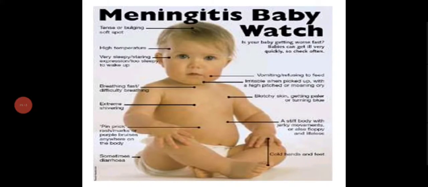So in a meningitis baby, you should watch for a tense or bulging soft spot, high temperature, being very sleepy, staring eyes, breathing difficulty, shivering, cold hands, vomiting, itching skin, getting paler, and sometimes diarrhea, pinprick rash. So these are certain features you can see in a meningitis baby.